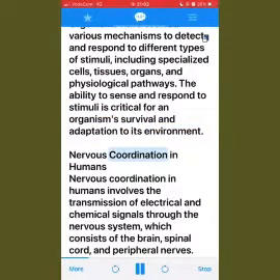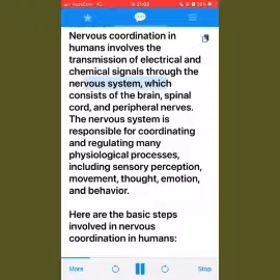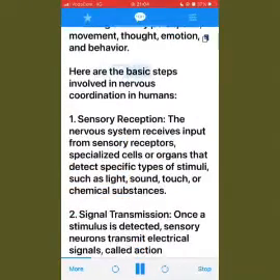Nervous coordination in humans. Nervous coordination in humans involves the transmission of electrical and chemical signals through the nervous system, which consists of the brain, spinal cord, and peripheral nerves. The nervous system is responsible for coordinating and regulating many physiological processes, including sensory perception, movement, thought, emotion, and behavior. Here are the basic steps involved in nervous coordination in humans.